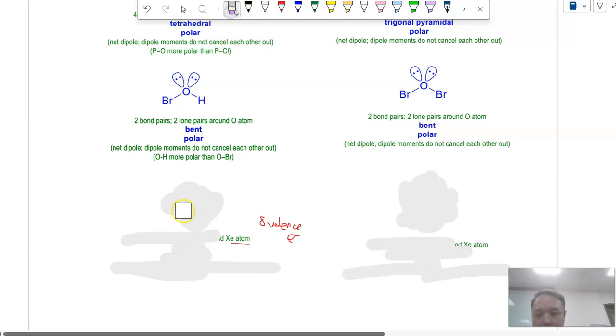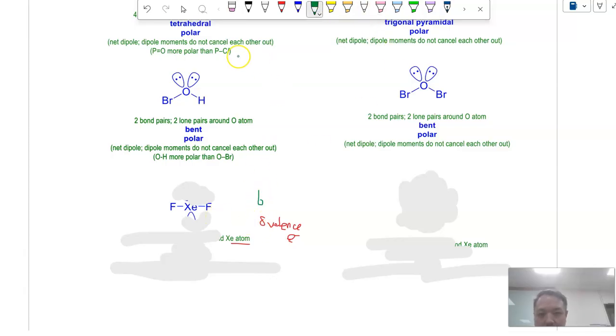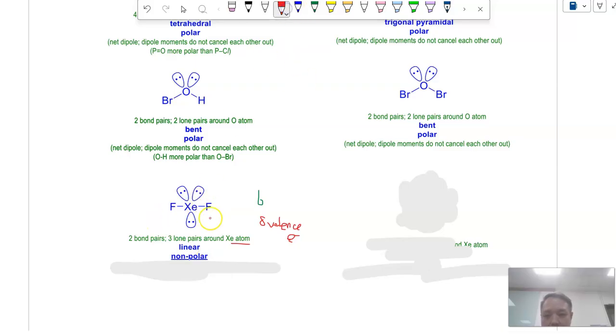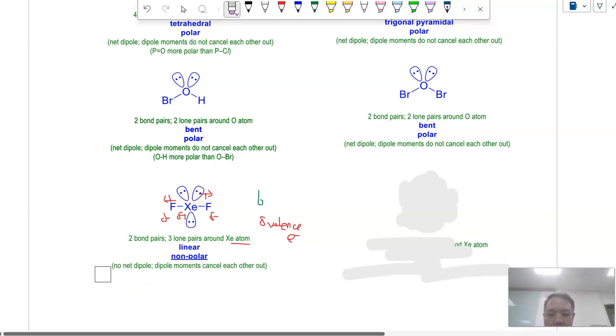So Xe is the central atom surrounded by 2 fluorine. So you have used up 2 electrons for the covalent bonds, which means you have 6 more electrons to assign as lone pairs. So you end up with a 2-3 system, 2 bond pairs, 3 lone pairs. And this corresponds to a linear shape, and therefore it's going to be non-polar because the dipole moments directly cancel each other out. Okay, so non-polar. But what about XeF6 then?